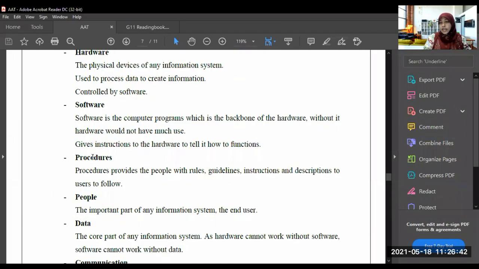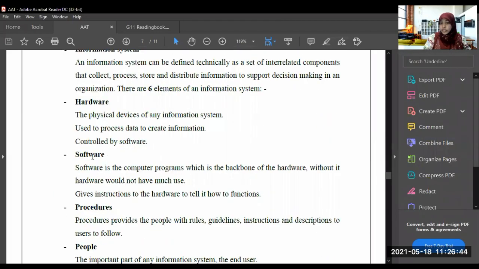These are the 6 elements of an information system, right? So the hardware of an information system. What is hardware actually? Hardware means it can be touched and it can be seen by eyes. Those are hardware, right? We can touch them. That's why it is called hardware.